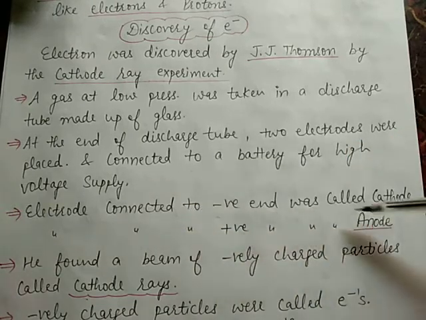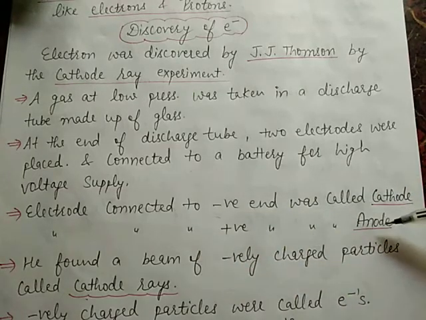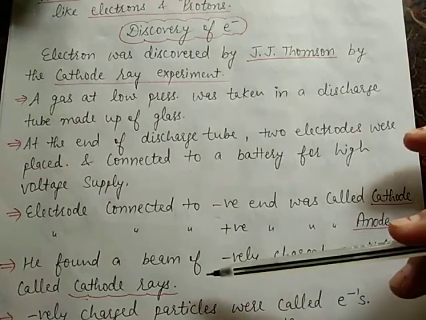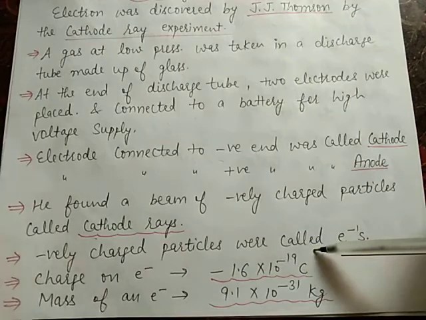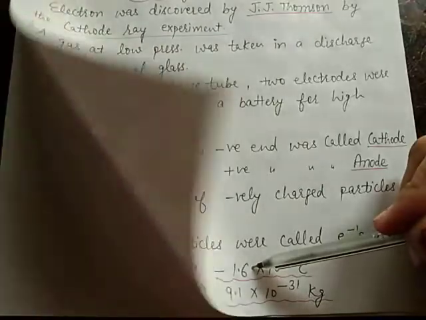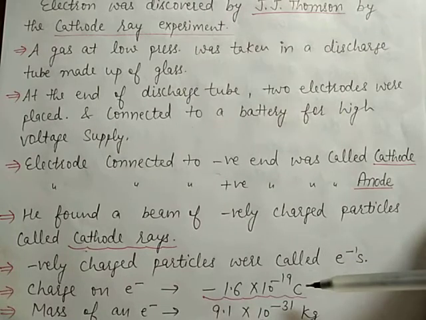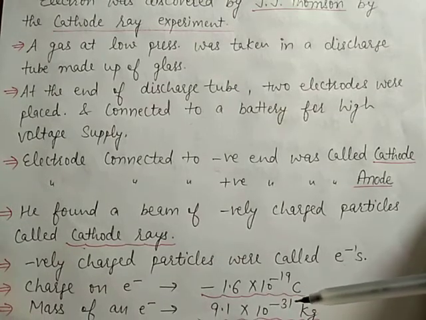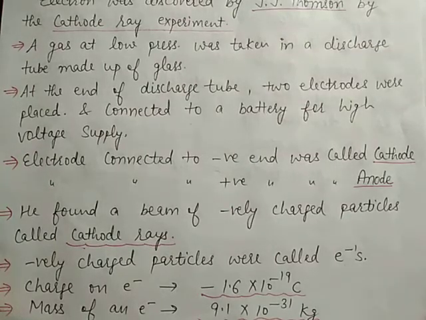The electrode connected to the negative end was called the cathode, and the electrode connected to the positive end was called the anode. He found a beam of negatively charged particles called cathode rays. These negatively charged particles were called electrons. The charge on an electron is minus 1.6 multiply 10 to the power minus 19 coulomb. The mass of an electron is equal to 9.1 into 10 to the power minus 31 kilogram.